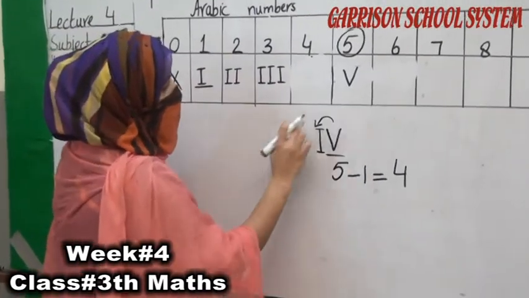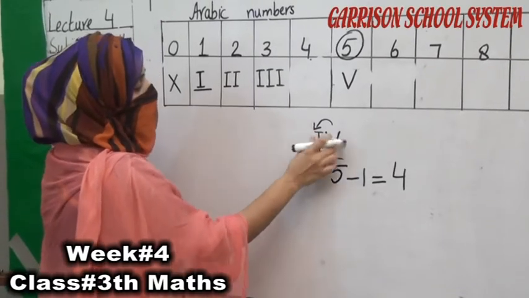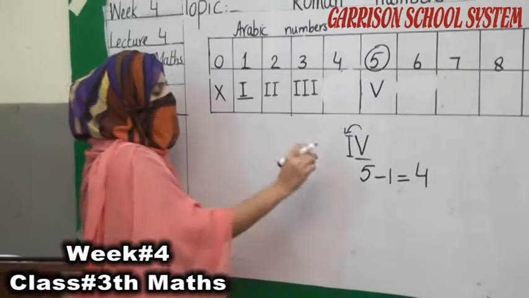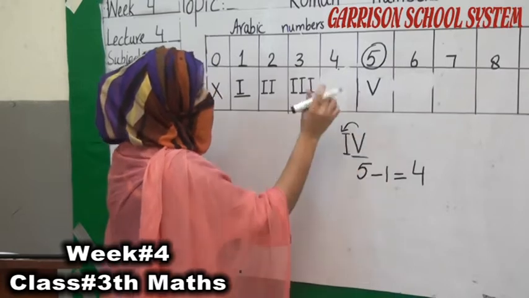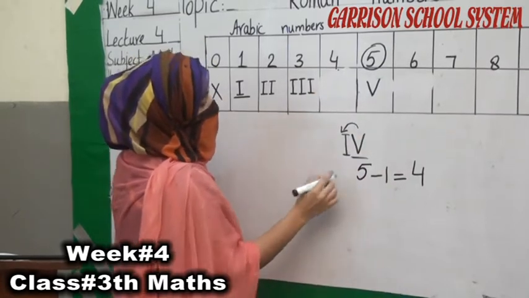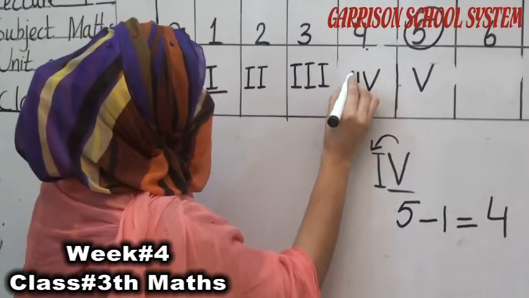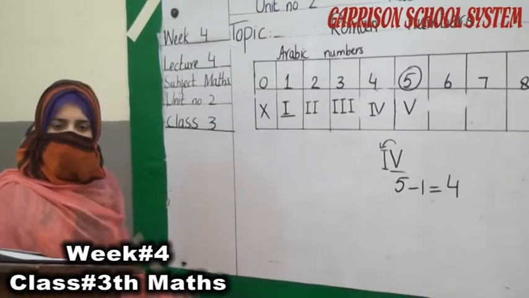So it will be subtract, and the answer will be 4. So we have to write V and then I at the left side of this number. Understand, students?